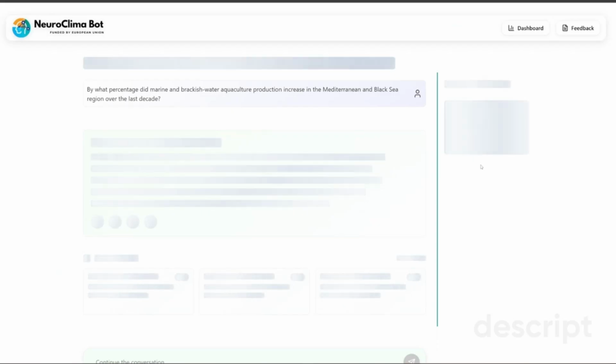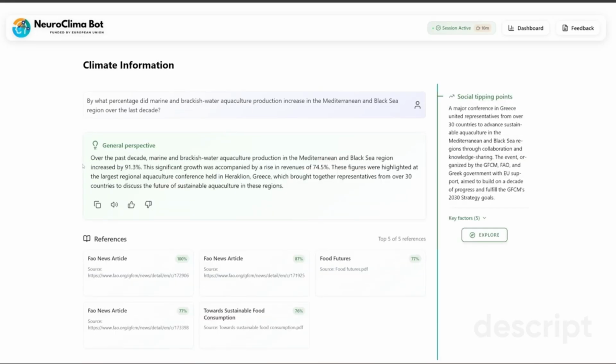I'll ask a question about aquaculture production percentage in the Mediterranean and Black Sea region. As you can see, the bot has provided a precise answer to my question about the percentage, returning 91.3%. After each response, users can view all the reference documents that the bot consulted to generate its answer. Each document is ranked according to its similarity score, showing how relevant it was to the query. This transparency allows users to verify the sources and explore the information further.